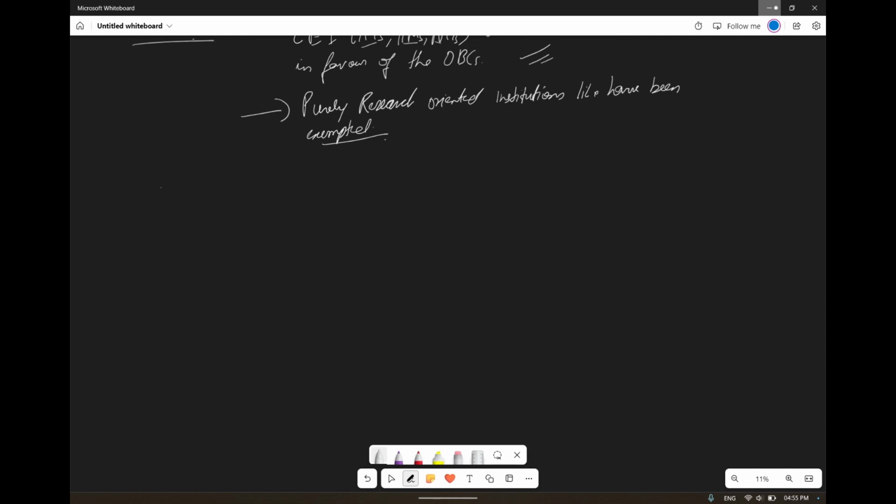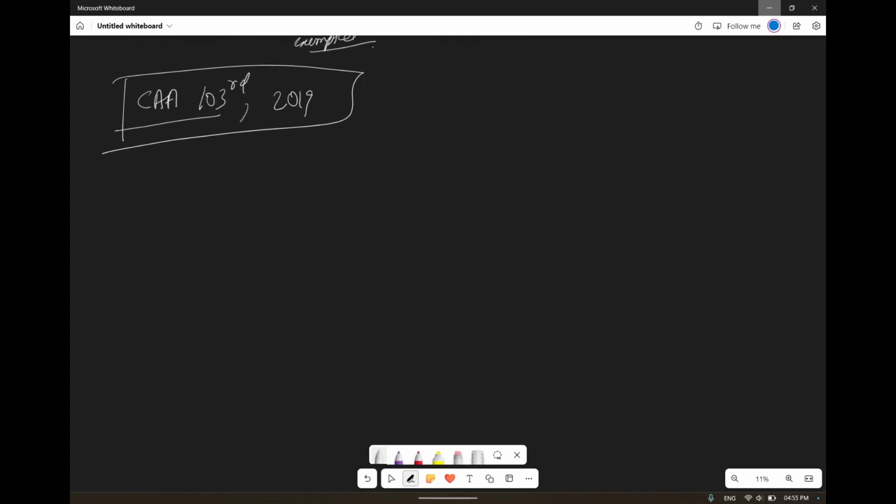Again, a Constitutional Amendment Act happened, the 103rd Constitutional Amendment Act in 2019 by the Modi government. In that amendment it was given that the economically weaker section will also be getting 10% reservation. So this was added newly. So what is the current percentage scenario?